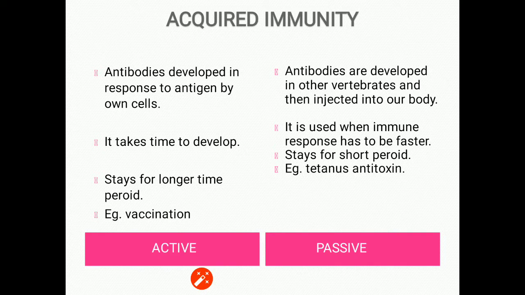An example of active immunity is vaccination, as by vaccination we develop immunity, and also immunity developed during natural infections. Examples of passive immunity are immunity given to the infant by antibodies in colostrum and immunity given by tetanus antitoxin.